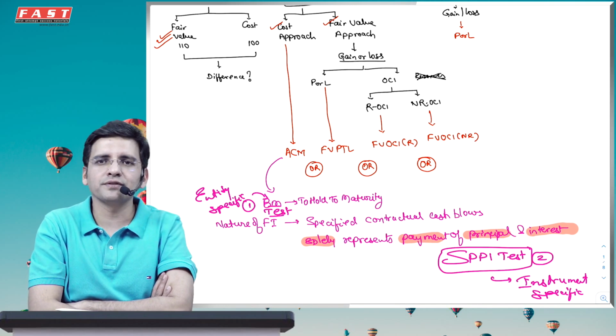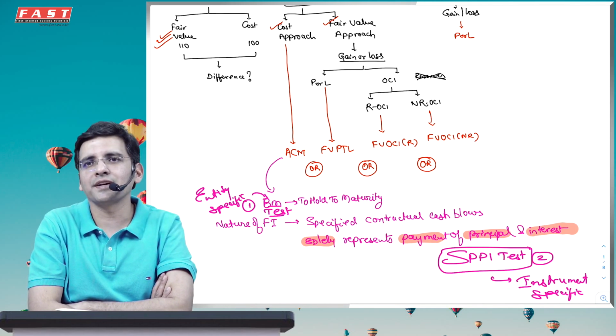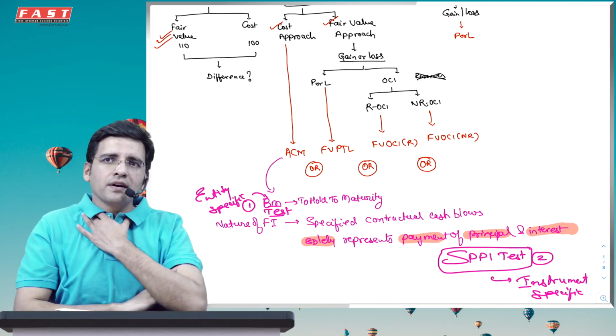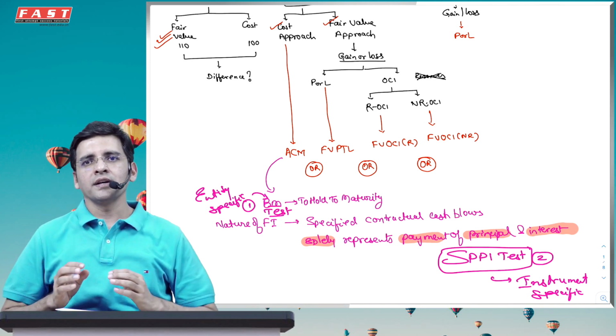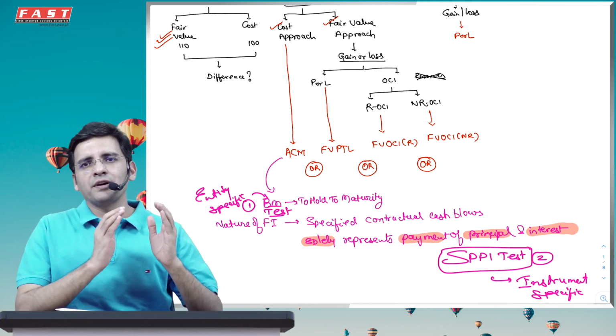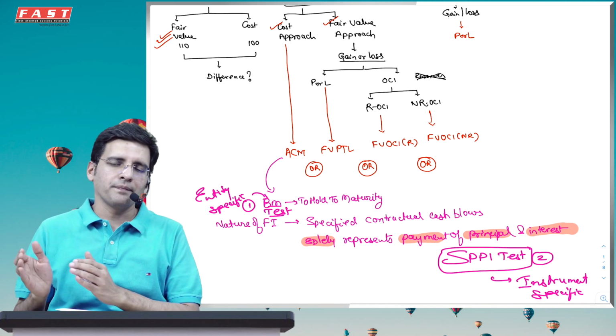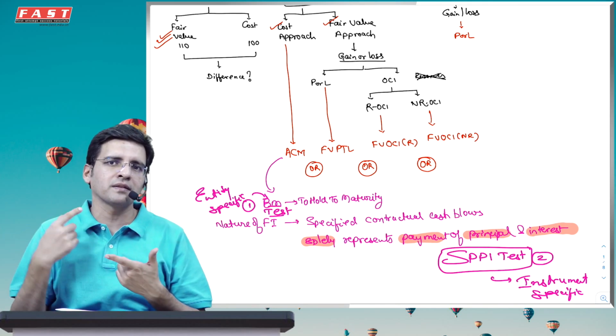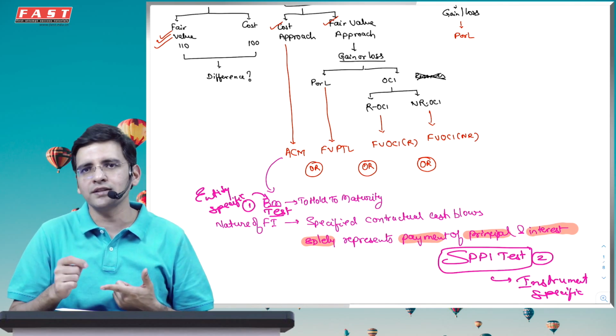And that is precisely when you say that you will invest in instruments like debentures, corporate bonds, fixed deposits, national savings certificates, government securities. All these securities, all these investments have one common thing, that they are solely made for payment of a principal and an interest on it. And that is why they satisfy the SPPI test. So instrument satisfies the SPPI test and the business model is to hold to maturity. Then in that case you have the cost method.